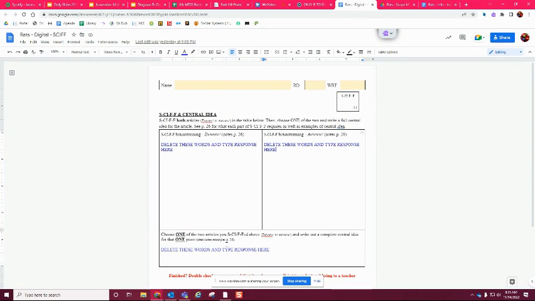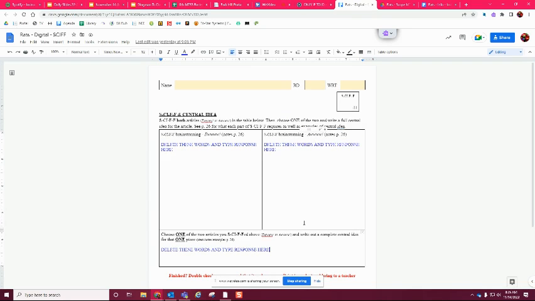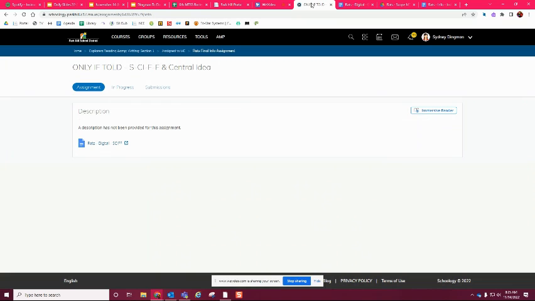Then down here it says to choose one of the articles that you SCIFed above, and write a complete Central Idea for that one piece that you chose. Again, you can use page 26 to help you. You'll delete these words and type it here. And then when you get back to school, you'll print this and give it to us. That way we know you're done with that particular one. My guess is you might be able to get another one done, but this is just something you could do.